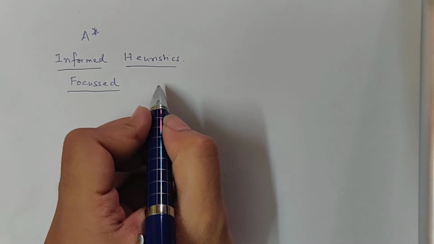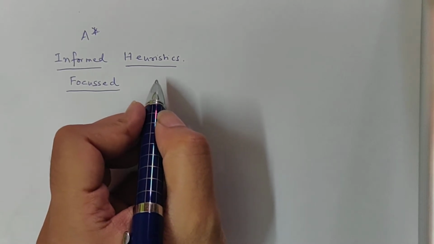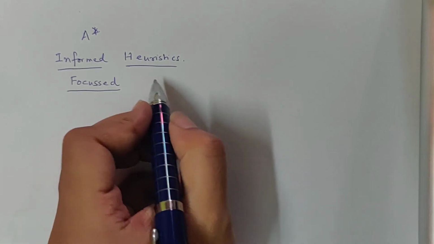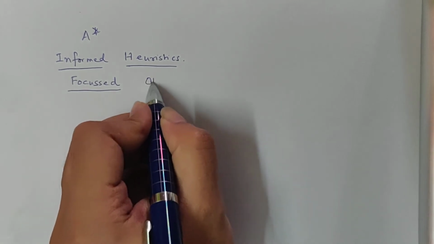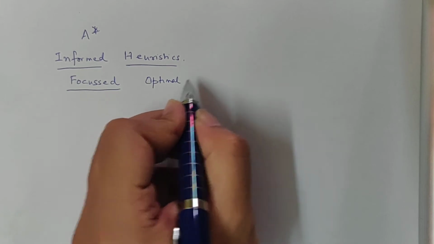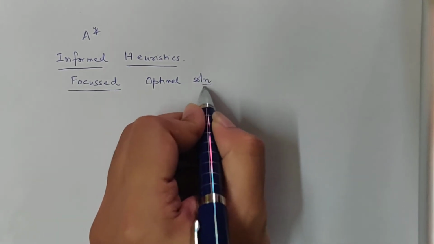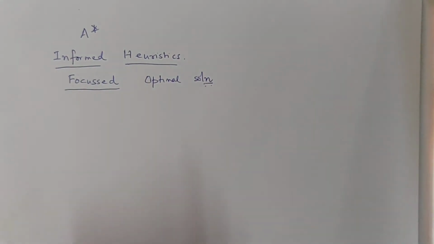And at the same time, in the illustration that we have seen in our last video lecture, it gave us the optimal solution also, which greedy best first search failed to give us.